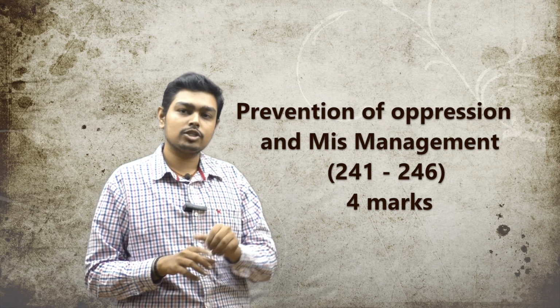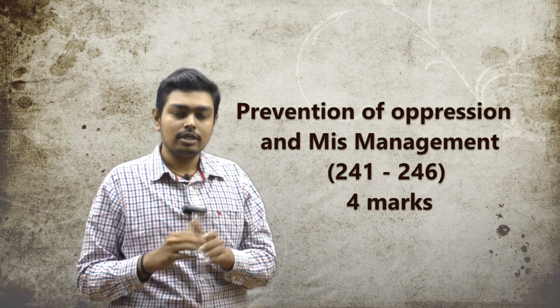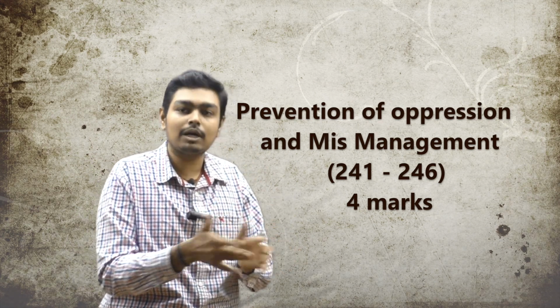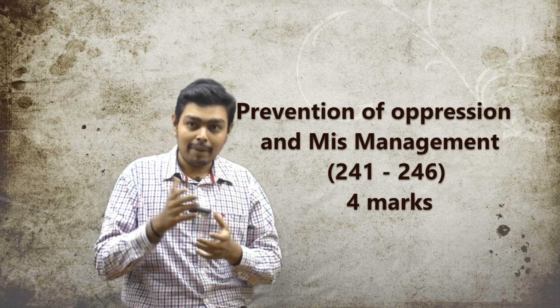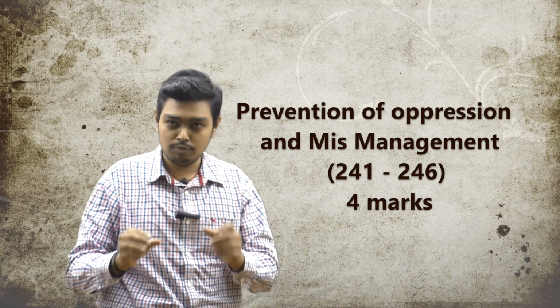Then after compromise and arrangement comes prevention of oppression and mismanagement. This is from section 241 to 246. This has been introduced for the May 17 exam and onwards. So mandatory for November 17, they are going to touch more marks here. So minimum 4 marks weightage here. Section 241 to 246, prevention of oppression and mismanagement.